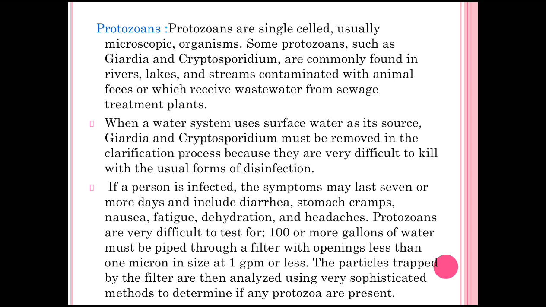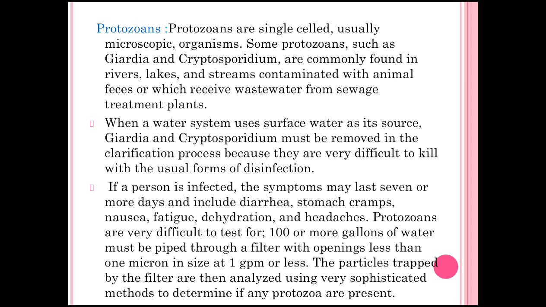When a water system uses surface water as its source, Giardia and Cryptosporidium must be removed in the clarification process because they are very difficult to kill with the usual forms of disinfection.